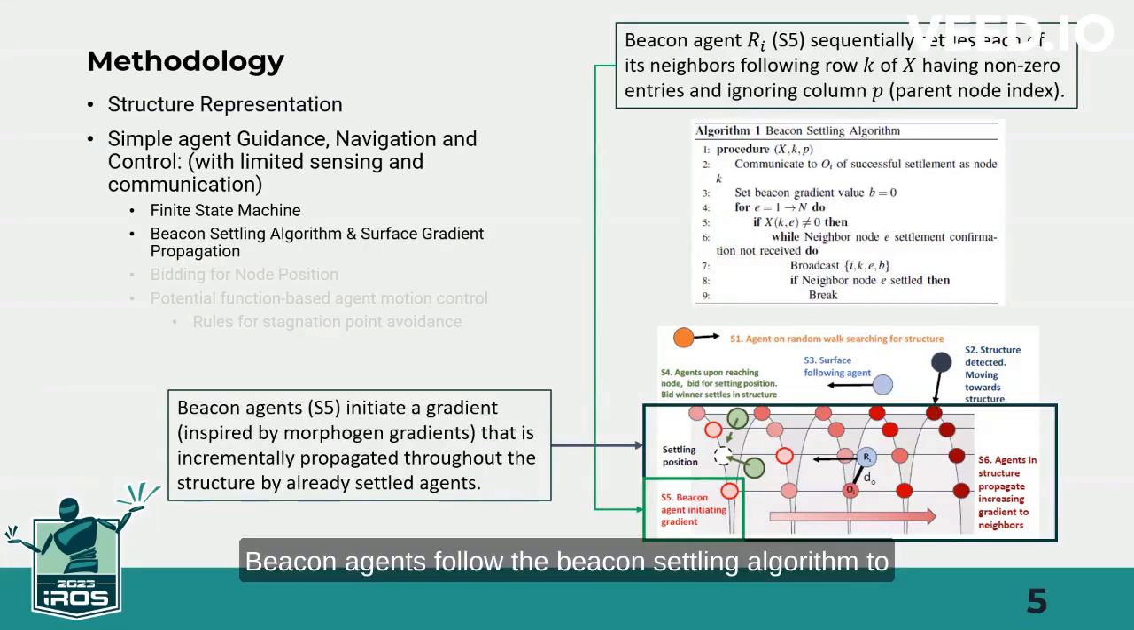Beacon agents follow the beacon settling algorithm to sequentially help settle all their connected neighbors on the graph using the adjacency matrix. Surface gradient generation is initiated for each of the settlements, and settlement information is broadcasted locally for surface following agents. The surface gradient generation is initiated by beacon agents and inspired from morphogen gradients.